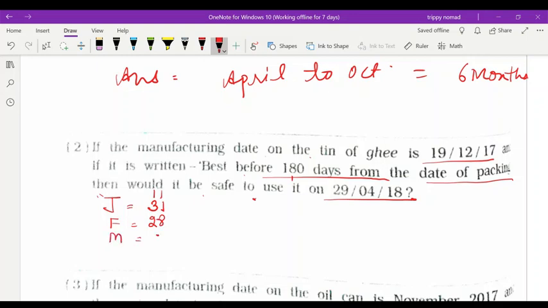How many days will be there in March? 31. April, then May, June, July. Let us first count, then we will come to know.